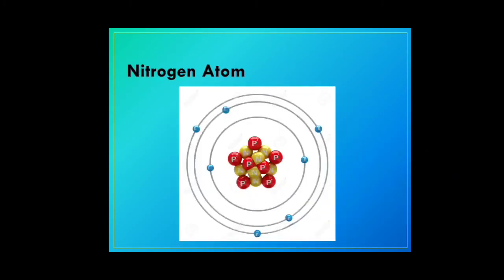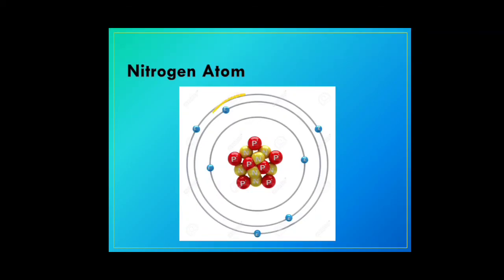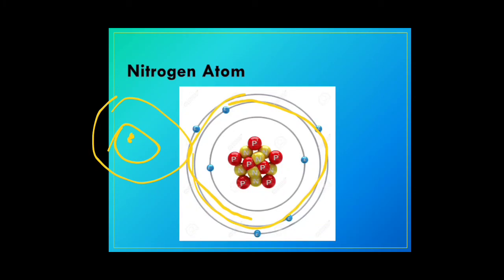Now let's see the example of nitrogen. The atomic number of nitrogen is 7. So nitrogen has 2 electrons in the first orbit and 5 electrons in the second orbit. The diagram here shows 2 energy levels. So the structure of nitrogen is, you have the first shell and you have the second shell with just the nucleus in the center.